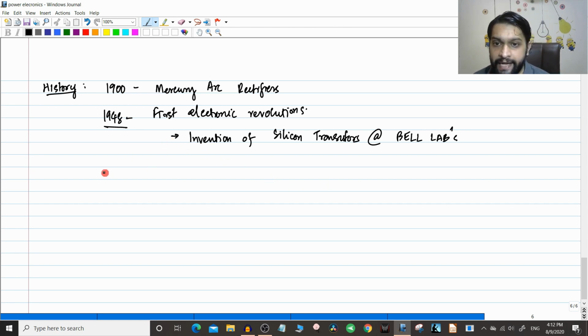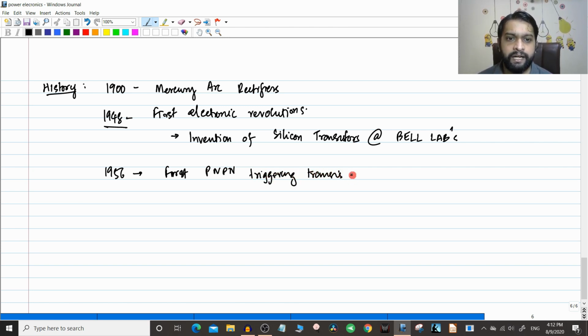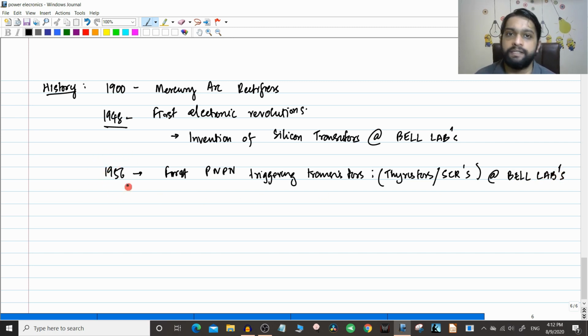Then in 1956, the first PNPN triggering transistors came into the picture. When we learn about controlled firing, controlled thyristors, etc., you will have a much better appreciation for what we are doing now. So the first PNPN triggering transistor is the thyristor, also called the SCR. This was also invented at the Bell Labs, and it is also a very important point in the history of electronics.